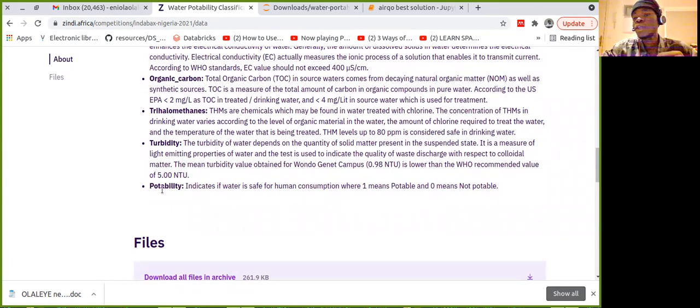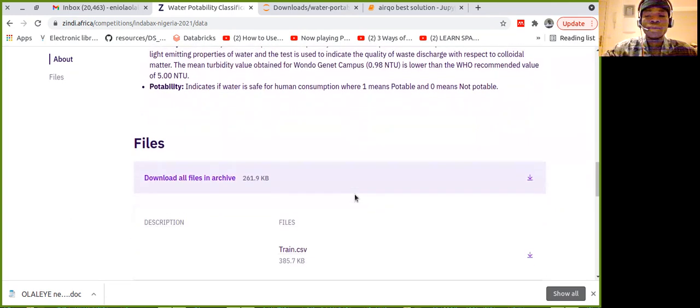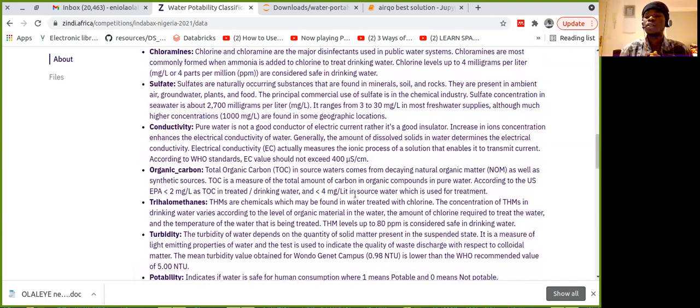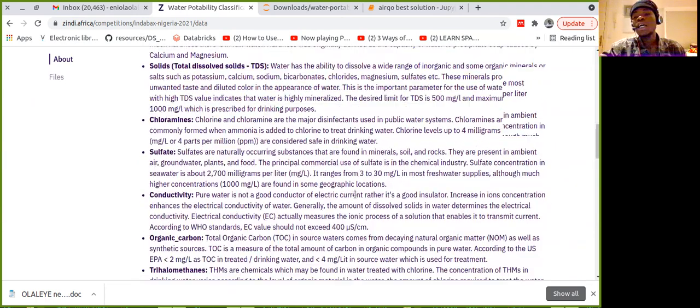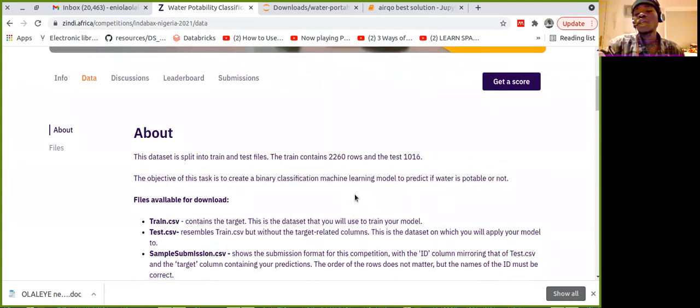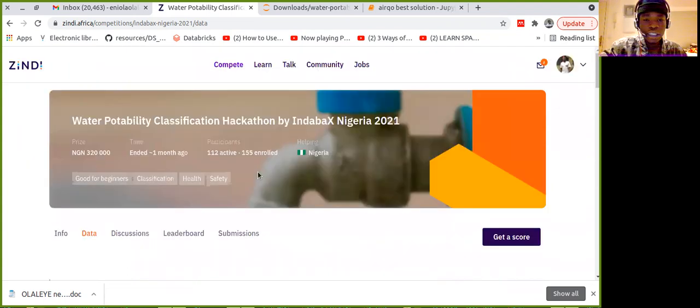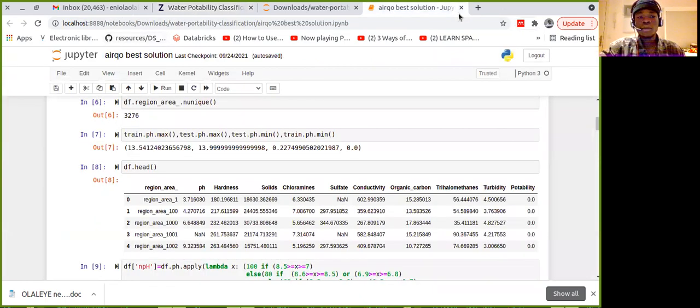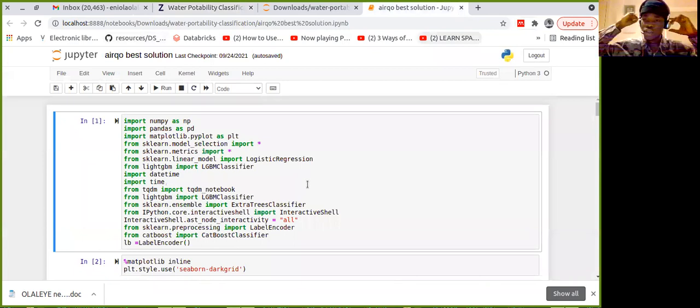Then this is the goal. This is what we are trying to predict. We are trying to predict whether the water is potable or not. Potability is whether water is safe for human consumption, where 1 means potable and 0 means not potable. So these are the data provided by the IndabaX community, and here we are just trying to determine which water is potable or not potable. So let's just dive into it immediately. Yeah, so this was the solution I submitted to IndabaX.